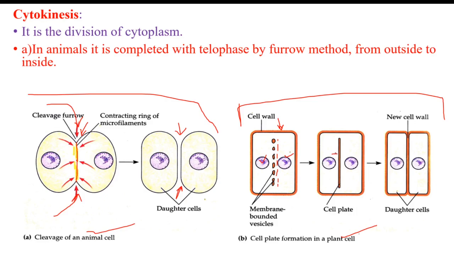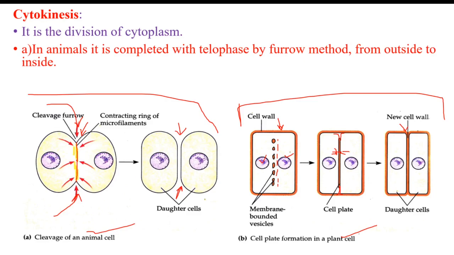In the cell plate, these vesicles are attached to one another and they continue, and two layers are formed. One layer is on this side, another layer is on this side. Now these two layers become the plasma membrane of the cell in this way. At the center of these two layers the middle lamella is formed. So these two cells are now separate with their separate plasma membrane and cell wall.